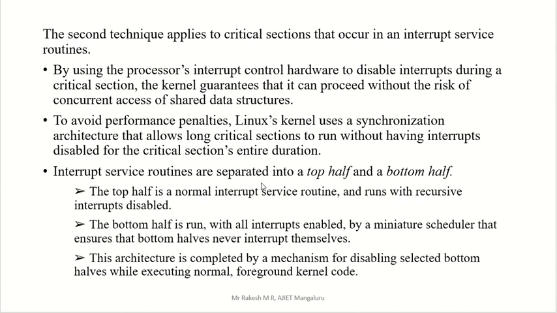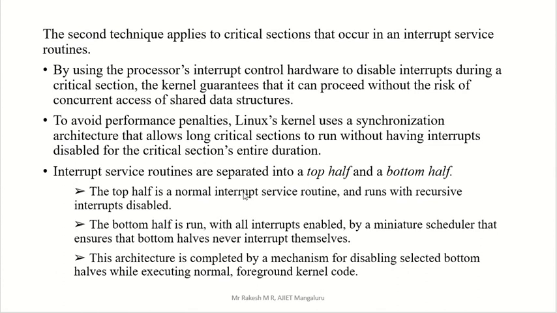Interrupt service routines are separated into two parts: the top half and the bottom half. The top half is a normal interrupt service routine, and the other is the bottom half, which runs with all interrupts enabled.